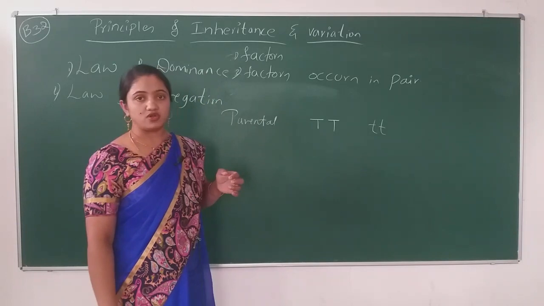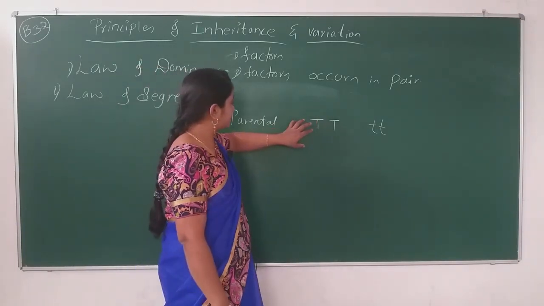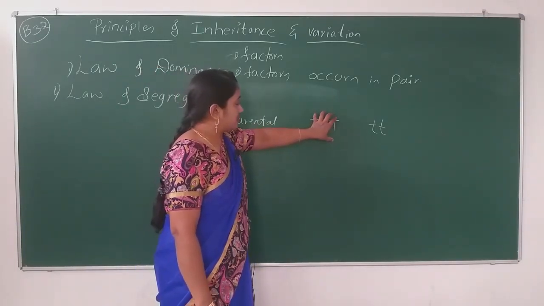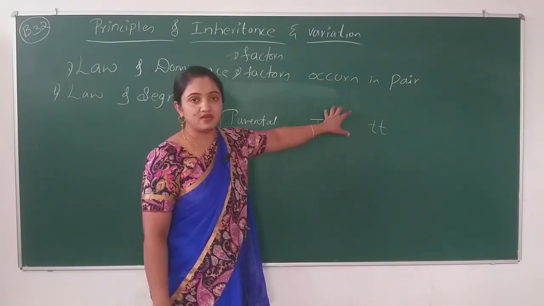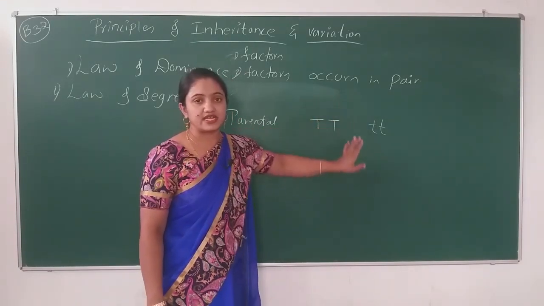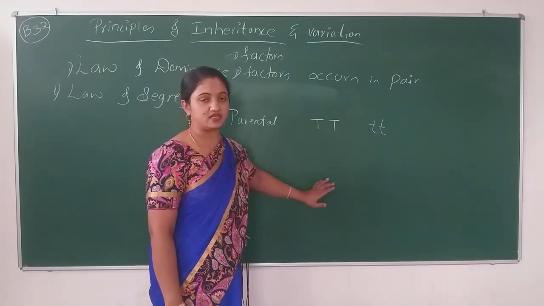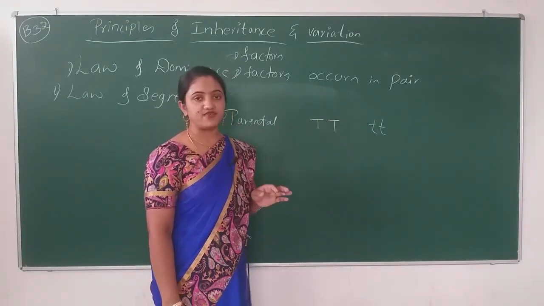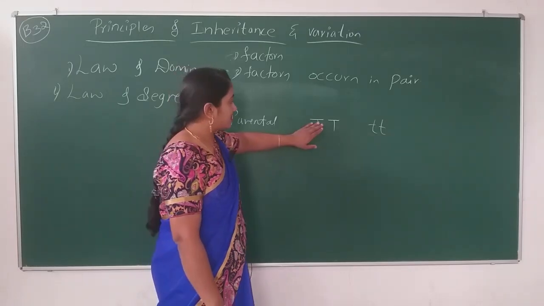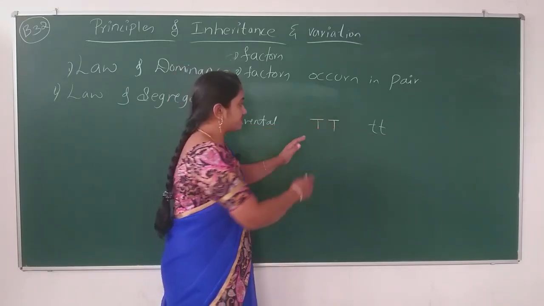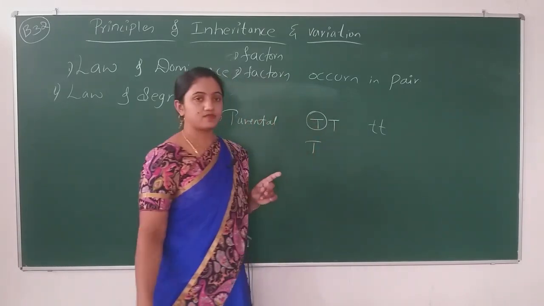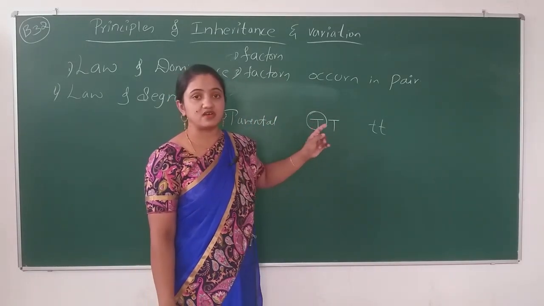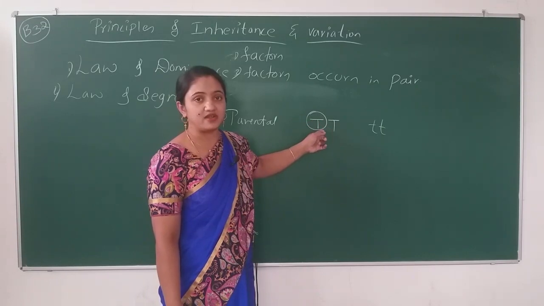In the parents, or in the pea plant, when it produces gametes, either male gametes or female gametes, the gametes receive the genes of their parent. How are they receiving the genes of their parent?